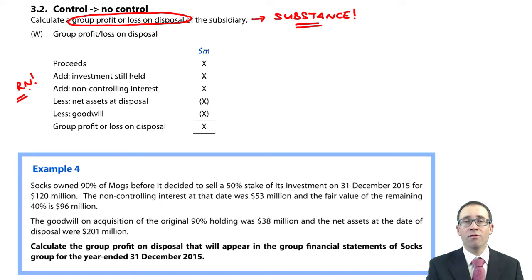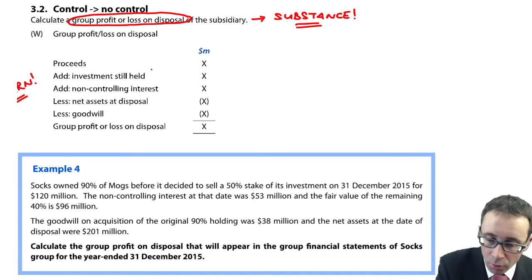If you're valuing the entire subsidiary, you need to look at what you've disposed of and then what still hasn't been disposed of, because in substance we are disposing of the subsidiary. We're not looking at the legal aspect and the fact that we've just disposed of a small amount of shares. So you take your proceeds, and you add on the investment that you still hold.